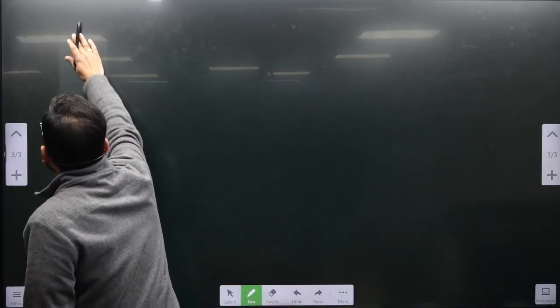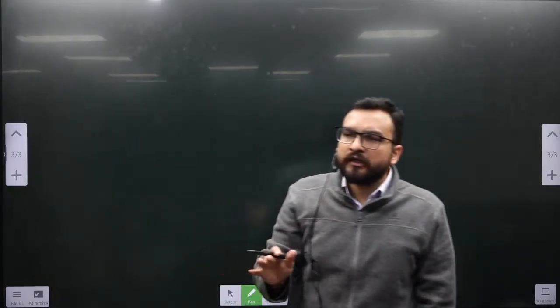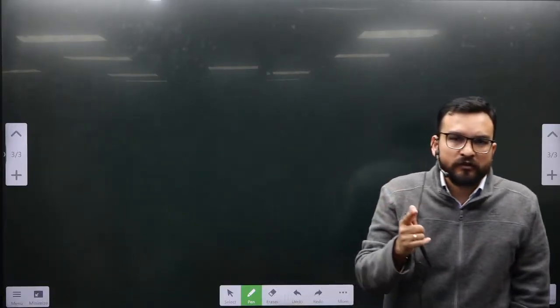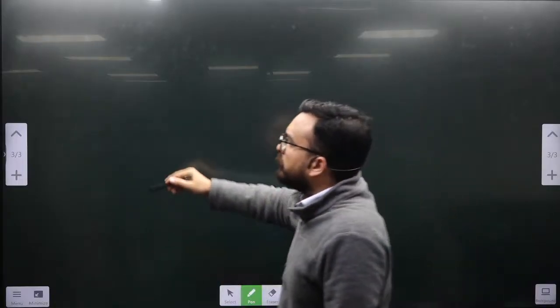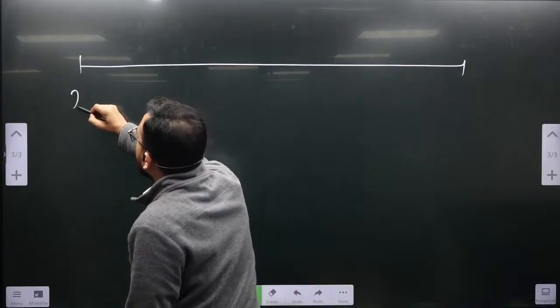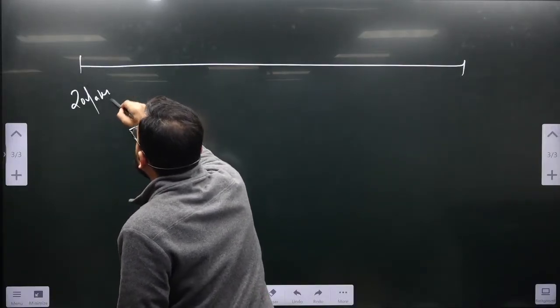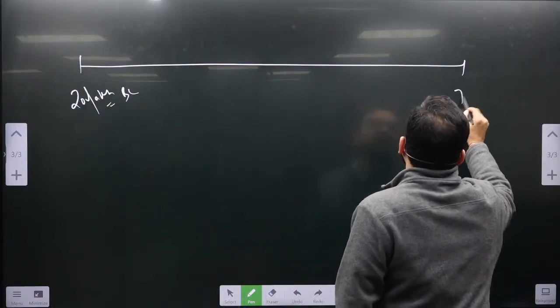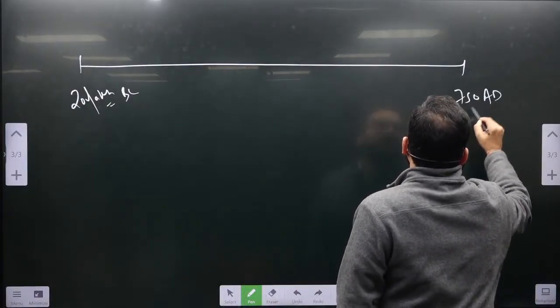So again, ancient history you all have done, right? So ancient history till when we have reached, come to the timeline sense, be active. Medieval history we have reached, started from BC, and we have ended ancient history from 750 AD.